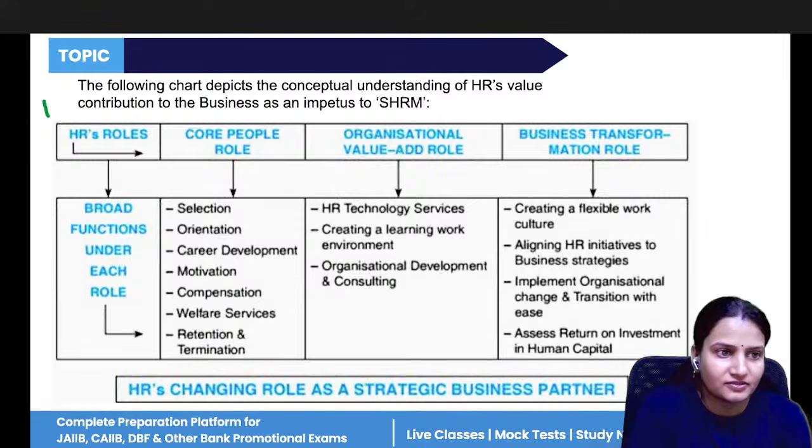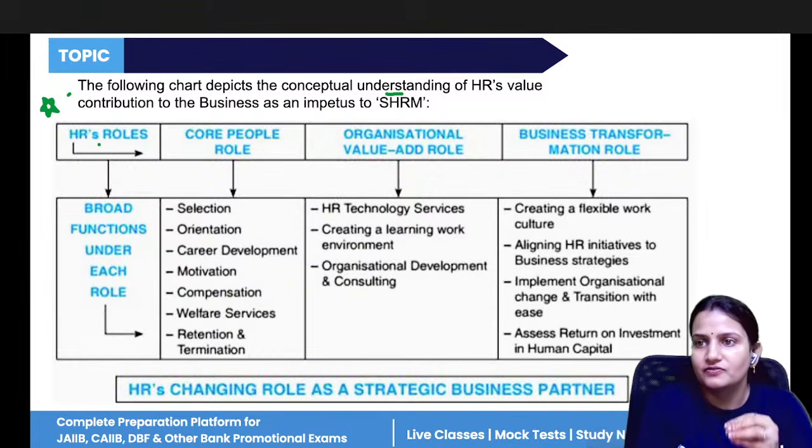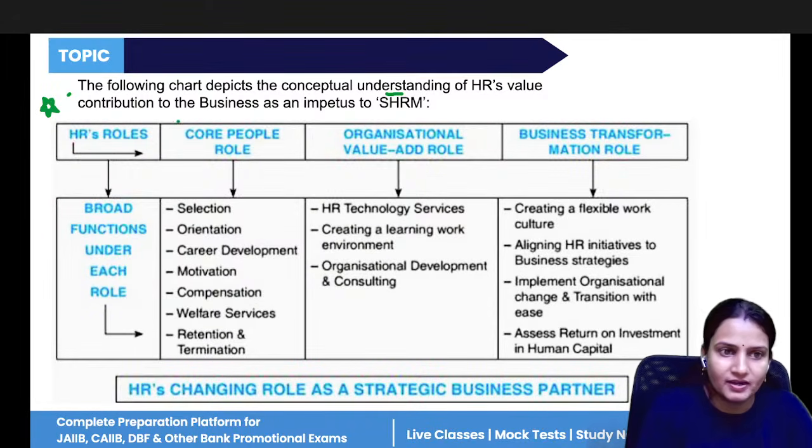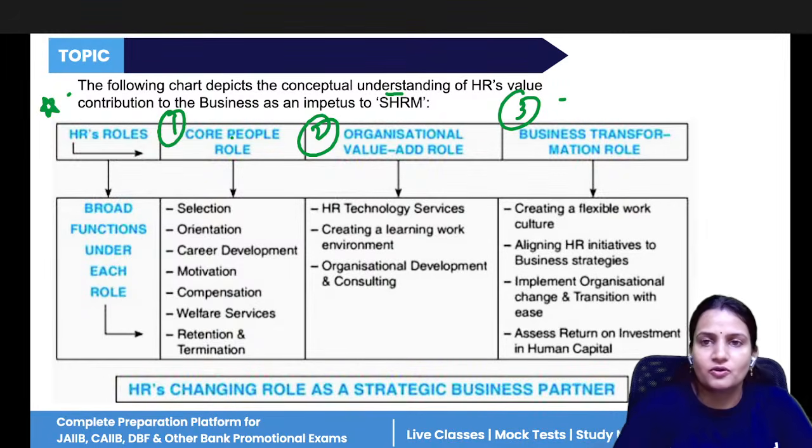Now, next, this chart is very important. The following chart depicts the conceptual understanding of HR values. So, different HR roles are there. One is core people role, second is organizational value add role, and third is business transformation role. Core people role means these are the roles that the HR must follow. So, these are core, means these are very important to the company.